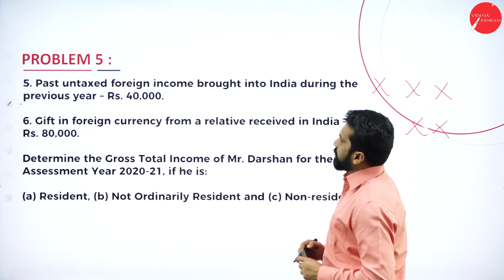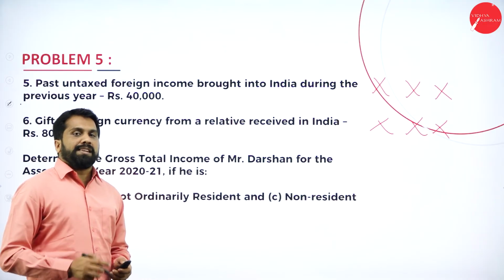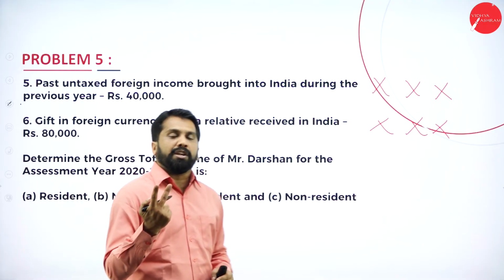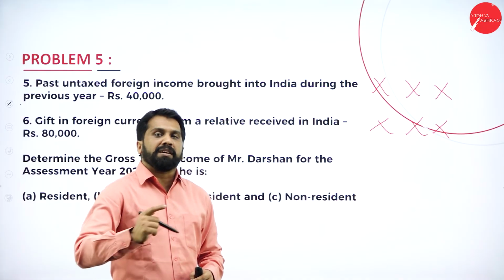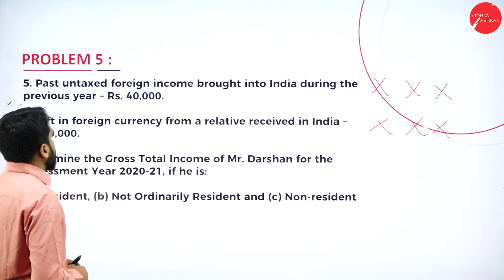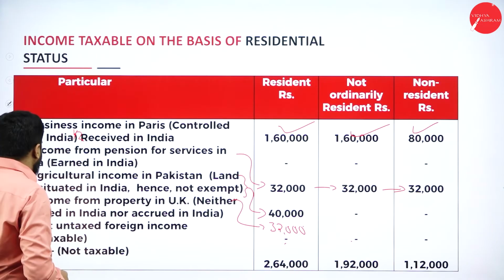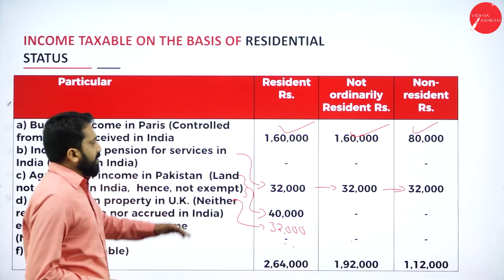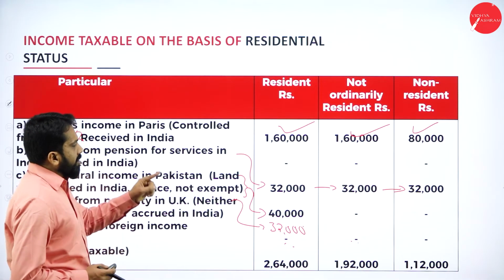Gift in foreign currency. As I told you, gift is always what? Exempt. Why? Only three things: below 50,000 from outsiders, gift on the occasion of marriage, and the third one is any relative has given, irrespective of amount. It is always exempted. So 80,000 they have given, but it is exempted. Gift received is non-taxable. So there is a slight change in the line. Please readjust that.